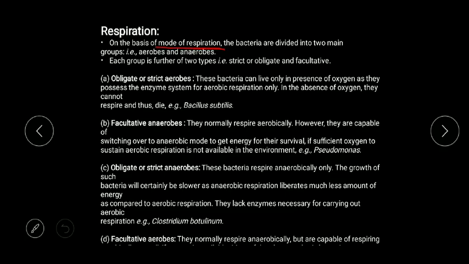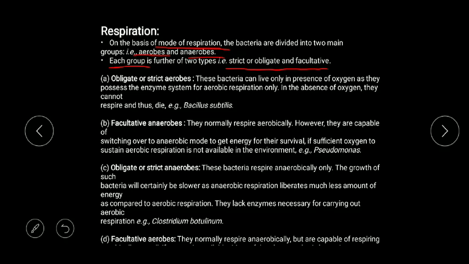In respiration we will come to know that they are divided on the basis of mode of respiration, because you know that in respiration there are two main criteria. One is aerobe and one is anaerobe. Aerobes are those bacteria which need oxygen for their survival, and anaerobes are those bacteria which do not need oxygen for their survival. Within both categories there is again a further categorization: in each group you will find two types of bacteria, strict or obligate, and facultative.